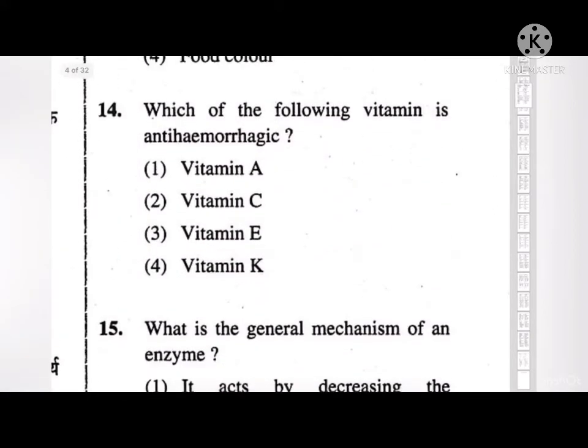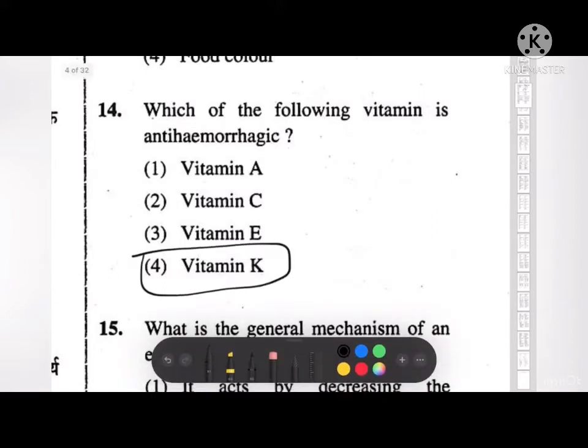Which of the following vitamins is anti-hemorrhagic? Okay, so the correct answer is vitamin K. Vitamin K is anti-hemorrhagic. It is an essential factor in blood clotting as it synthesizes some proteins needed for coagulation, which means it helps wounds heal properly.